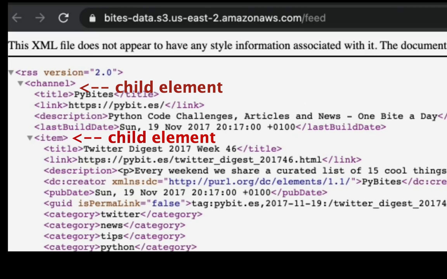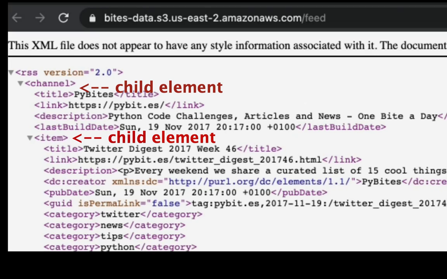That channel element has children of title, link, description, last build date, and item. And item is actually what I'm interested in, because what they want me to do is pull all the category tags out of every post from this RSS feed and then count what are the most popular tags based on the argument that's passed to the function I'm writing. So the default function is looking for the top 10 tags.